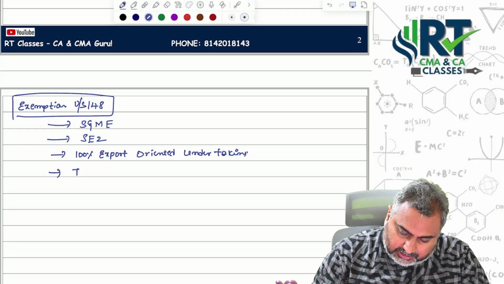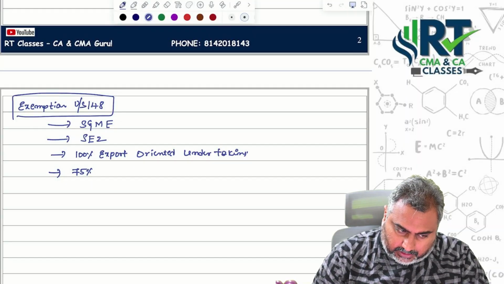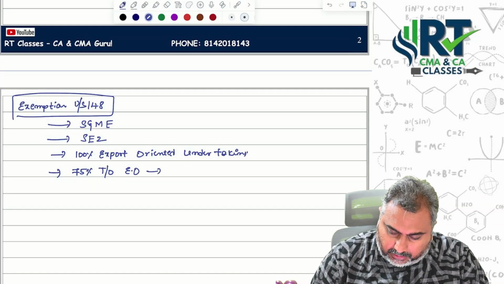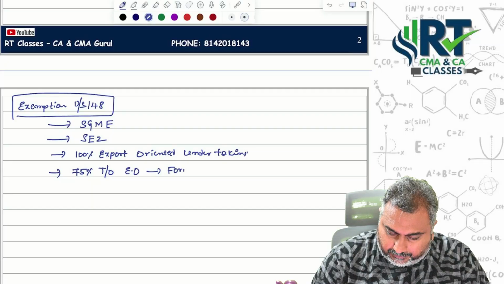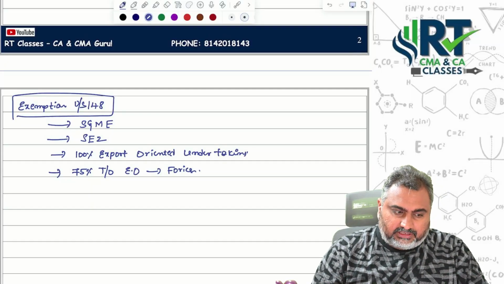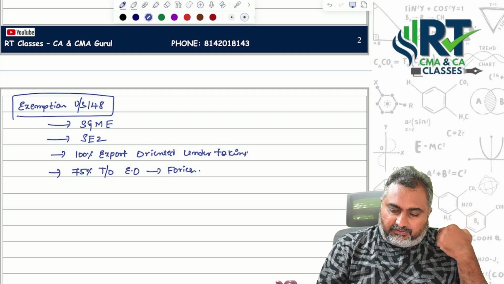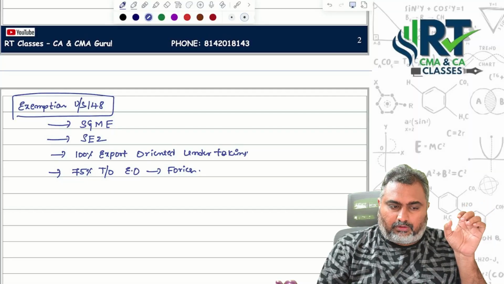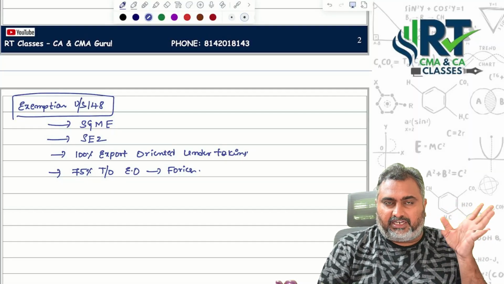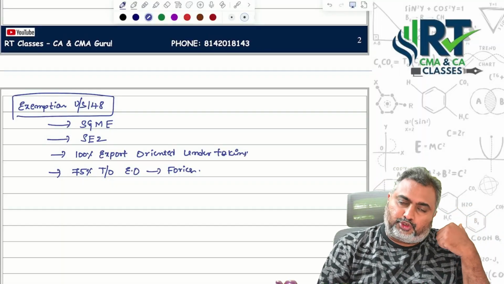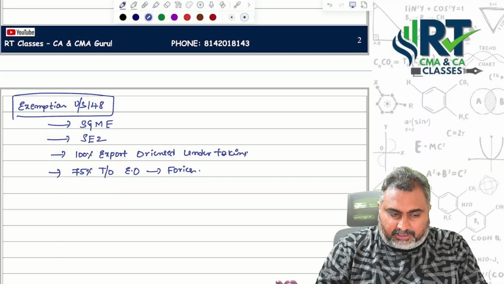Next one, if 75% of your turnover is from an export oriented undertaking, that too is exempted. So what is the difference? For 100% export oriented entities, and for 75% of turnover, whatever the turnover, if 75% of turnover is from an export oriented undertaking, in that situation also cost audit is exempted.